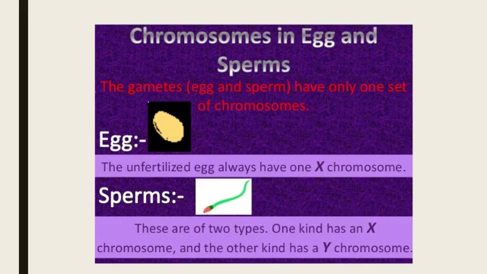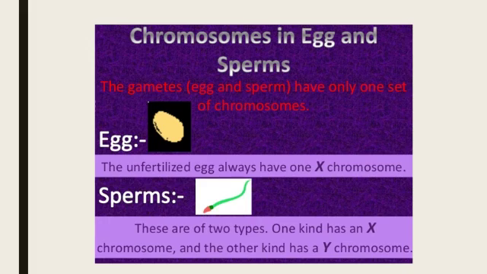Students, you have already studied in the last chapter, reproduction in animals, that a zygote is formed by the union of ovum and sperm, and the zygote gets half the portion of the nucleus from the ovum and half from the sperm. It means it gets half the number of chromosomes from the egg and half from the sperm.